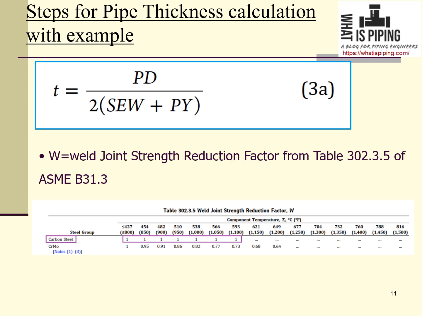This is also available in the code ASME B31.3. From table 302.3.5 of the code, you can find that for carbon steel material up to a temperature of 593 degrees centigrade, all the values are 1.